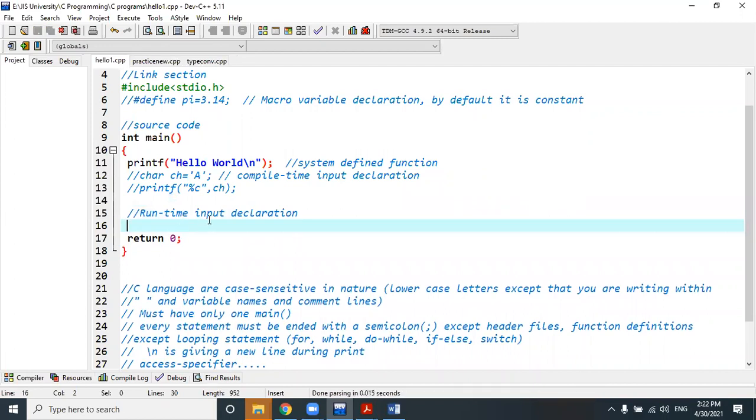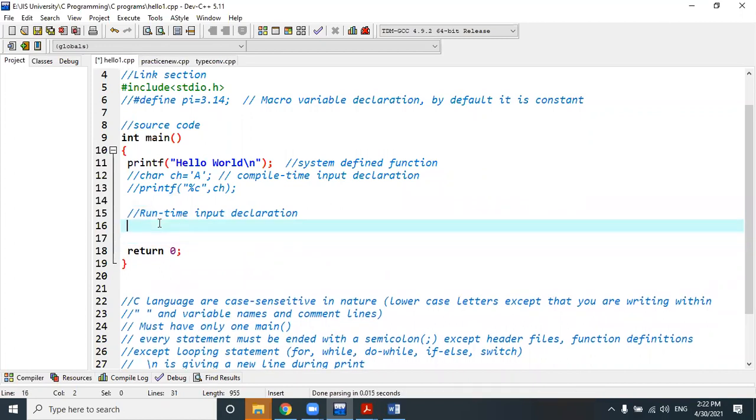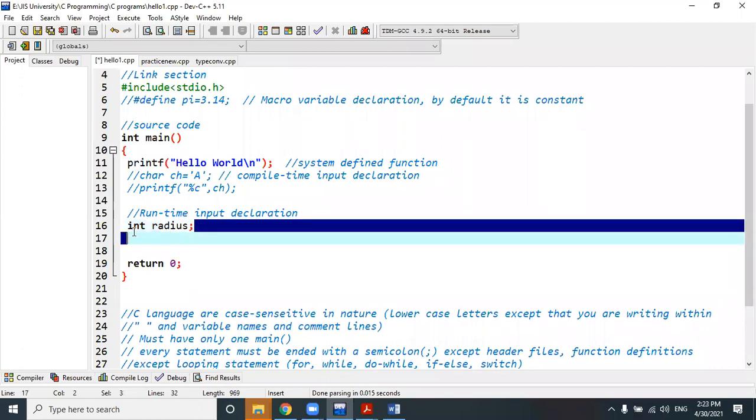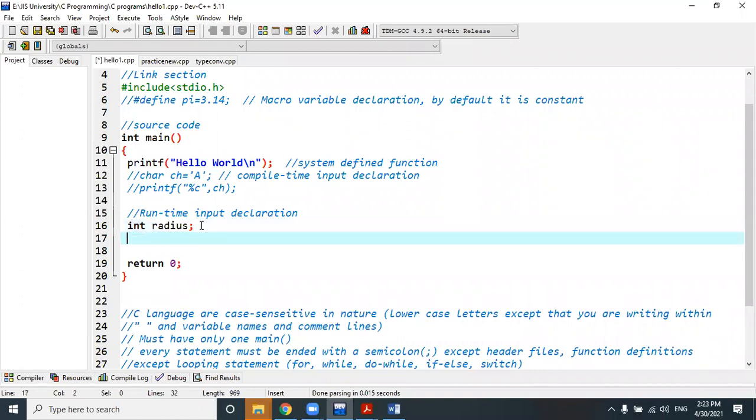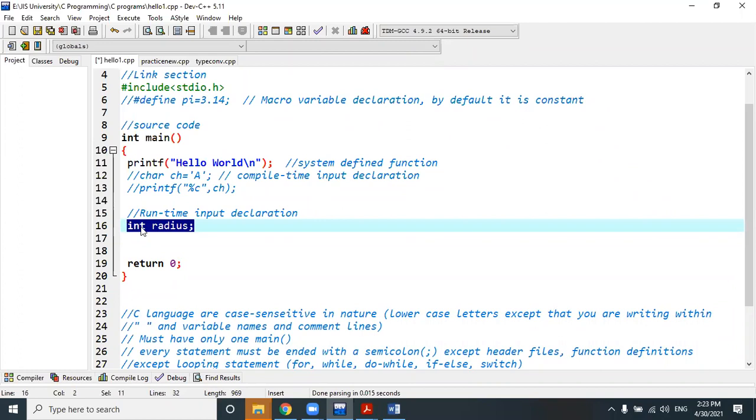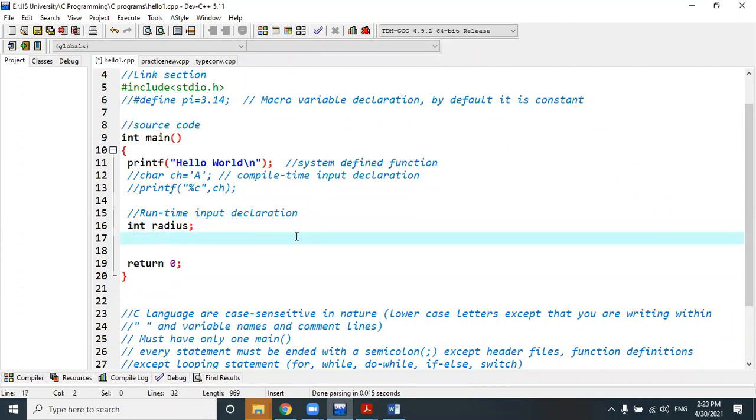Now I'm showing you how we can perform runtime declaration. Suppose, for the sake of simplicity, I'm taking an integer variable, int radius, which I have already used. I didn't give any value or define the radius variable here. I only declared it, not defined it, because the definition, giving the input value, I will do at runtime during the execution, not right now. For this, we will have to use a special function called scanf.